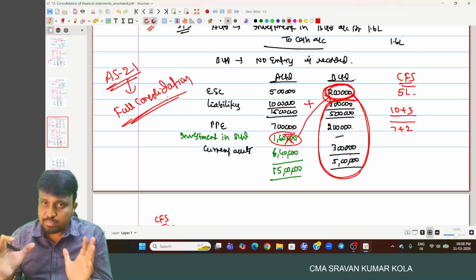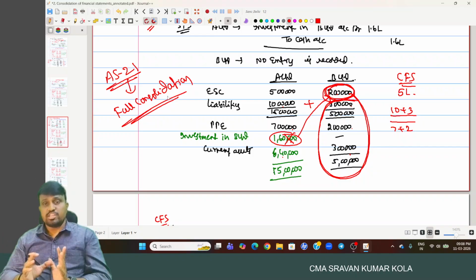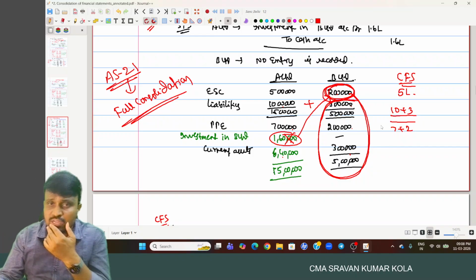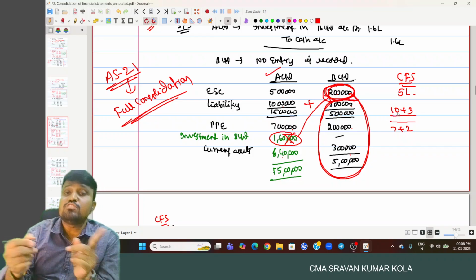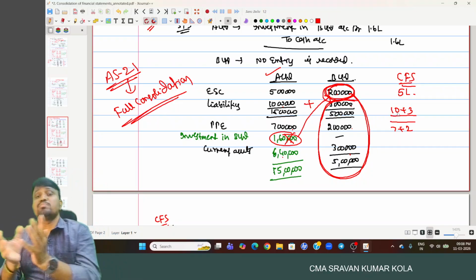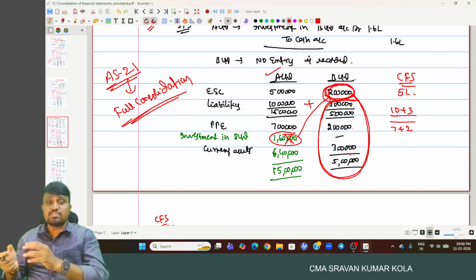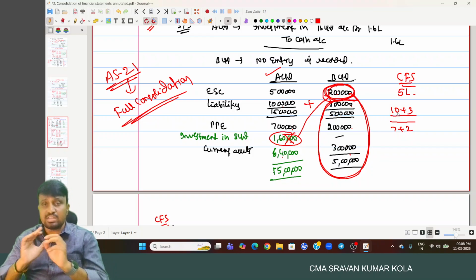Even though you are holding 80%, there is no need to follow the proportionate consolidation method. Proportionate consolidation means what? The total of A Limited's assets plus 80% of B Limited's assets, and the total of A Limited's liabilities plus 80% of B Limited's liabilities. If you are adding in that way, that is said to be proportionate consolidation. But AS-21 is not recommending that.